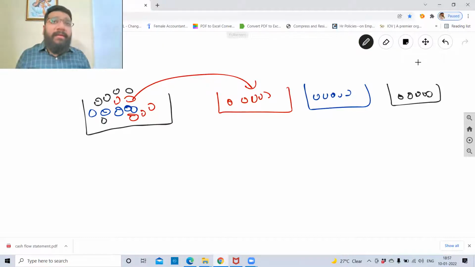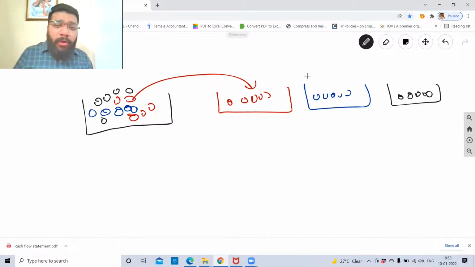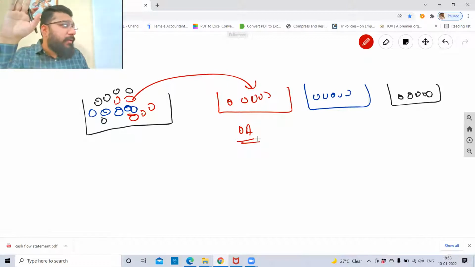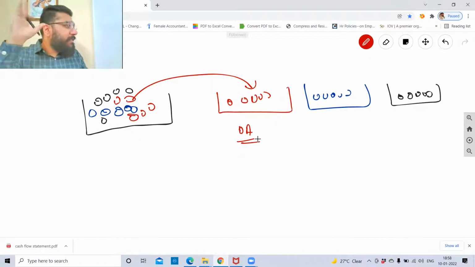So once you segregate it, it is very clear to me that whatever money has flowed inside the business, it is coming from which source. For example, if I have to talk about operating activity, operating activity is basically the main purpose for which you have started the business. My business is what? Taking classes, correct? So what is my major operation? Conducting coaching classes. So if I generate money, or cash flow is coming from the operational activity, then I'd say that it is cash inflow from operational activity, from the core business activity.